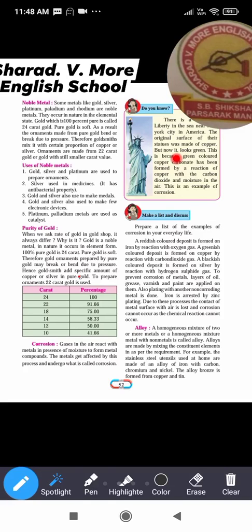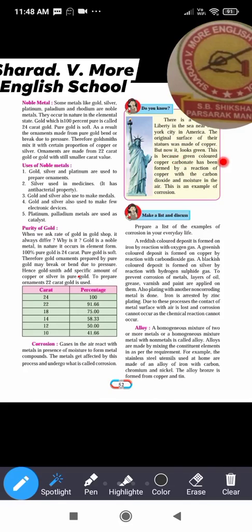green. How does it look now? Green. So what is the reason? The copper got corroded because of the reaction of copper with carbon dioxide, and because of this its color changed into green.